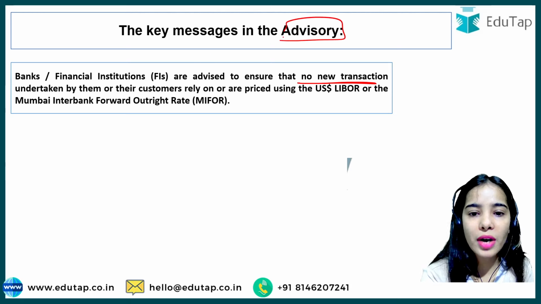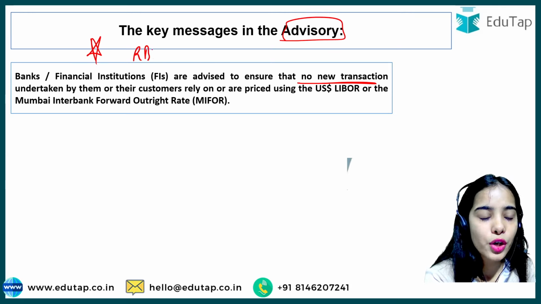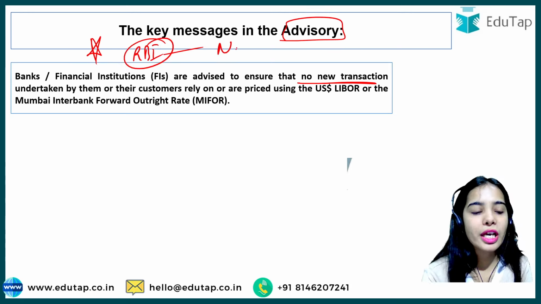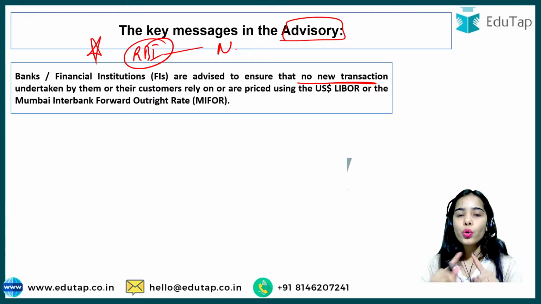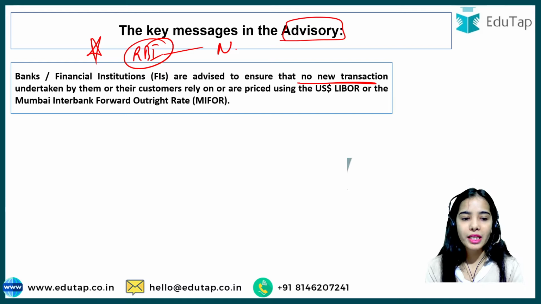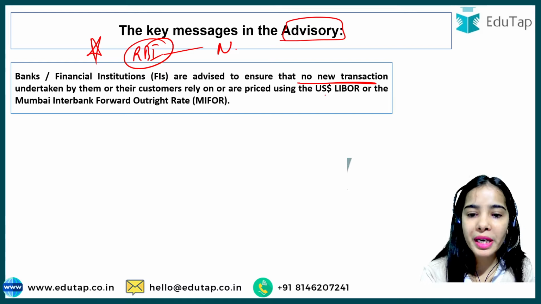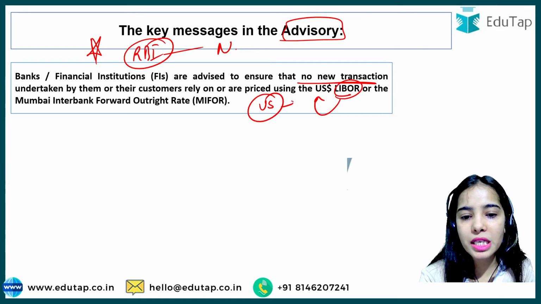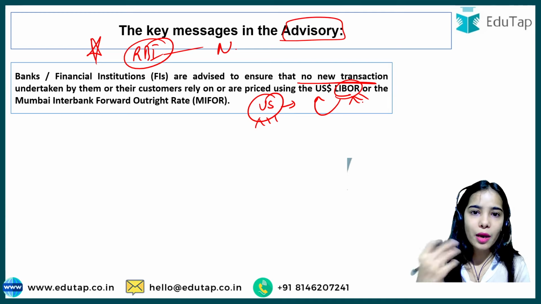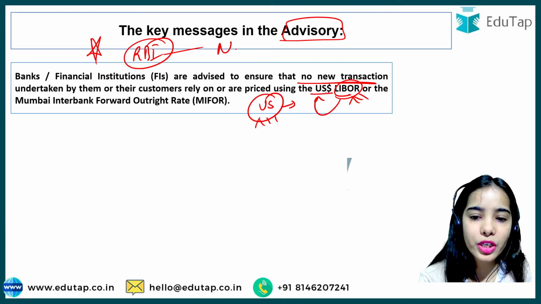Okay. So this is the advisory given by the Reserve Bank of India in its notification: banks and financial institutions are advised to ensure that no new transaction undertaken by them or their customers should be dependent on LIBOR. Especially we were using the US based LIBOR. There were five currencies on which LIBOR was calculated, but we were using the US dollar.